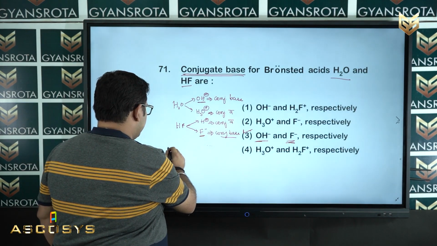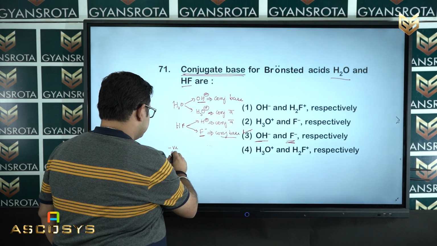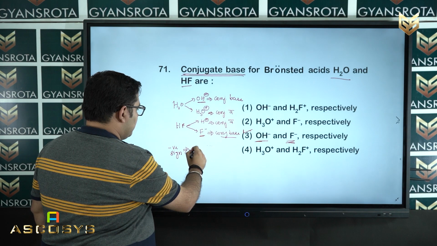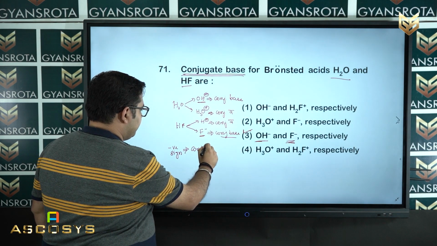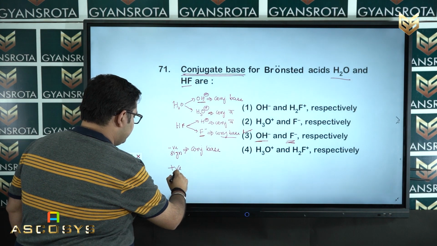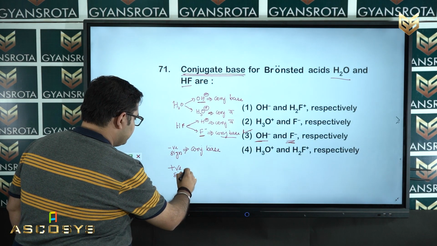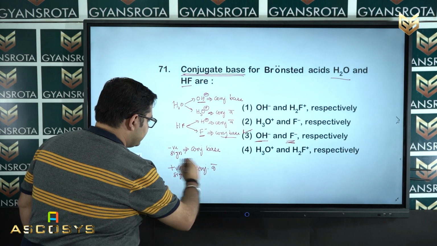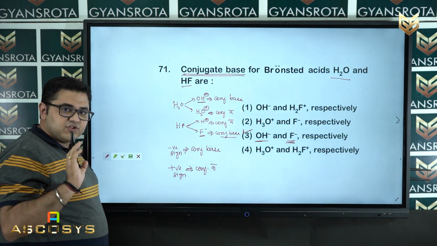When there is a negative sign, that is always a conjugate base, and when there is a positive sign, that is your conjugate acid. Now, this is just a trick, this is not the concept.